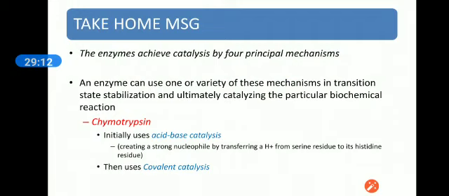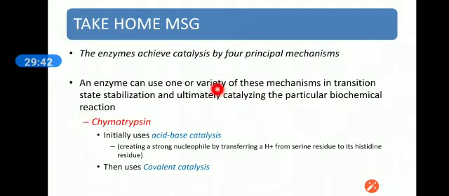At the end, dear students, we have today discussed that enzymes achieve catalysis by 4 principal mechanisms. An enzyme can use one or a variety of these 4 principal mechanisms in transition state stabilization and ultimately catalyzing a particular biochemical reaction.